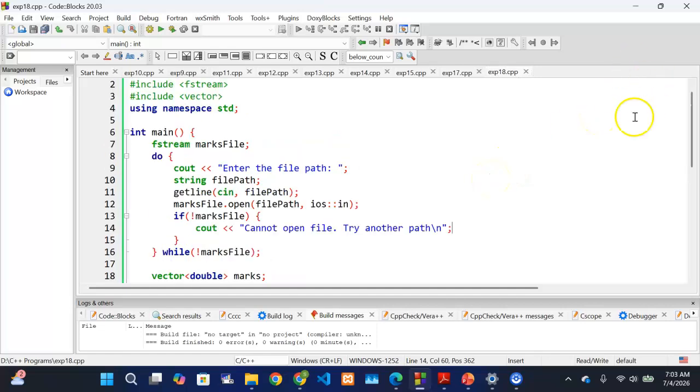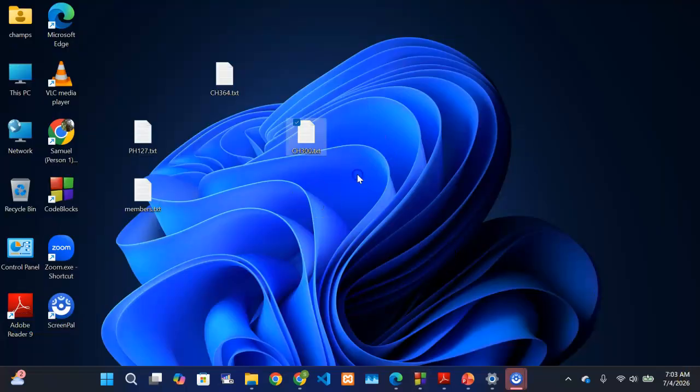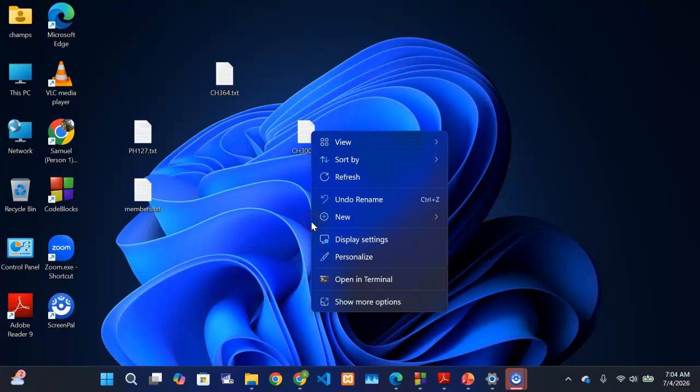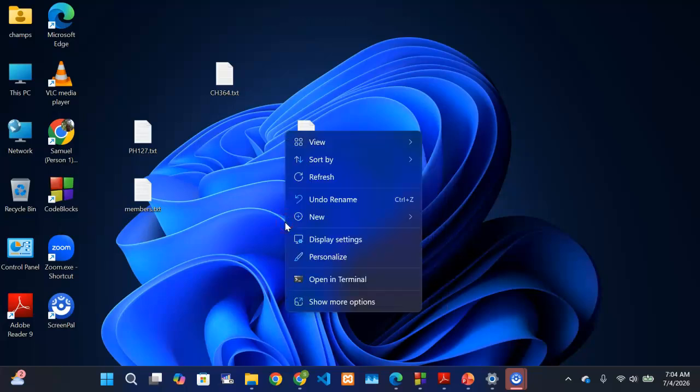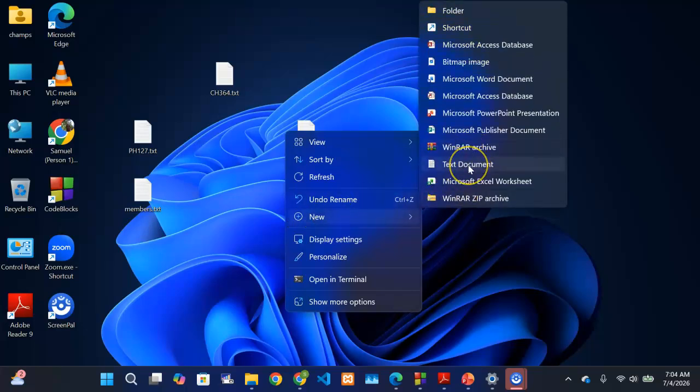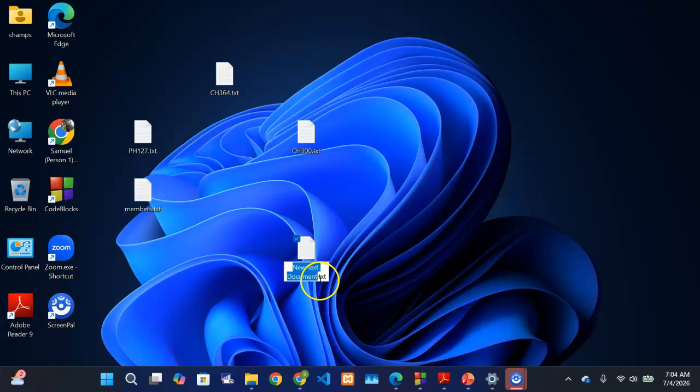Another thing you have to know, sometimes when you are creating this file on the desktop or wherever you want to create it, you may not see this .txt. If you don't see it, it does not mean it is not there. For example, if I right click, and then I choose new, and then I choose text document, it comes with .txt. So for your computer, sometimes you may not see this .txt, but you should know it is there. So if you don't see it, don't try to type it by yourself.